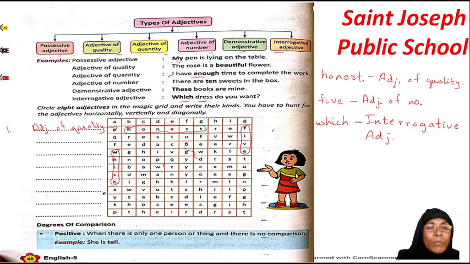Now, come down, degree of comparison. What are the degrees of comparison? There are 3 degrees of comparison: positive, comparative and superlative. Now, see over here, when there is only one person or thing and there is no comparison, she is tall. So that tall is your positive. Okay, let's turn your book to the next page, children.